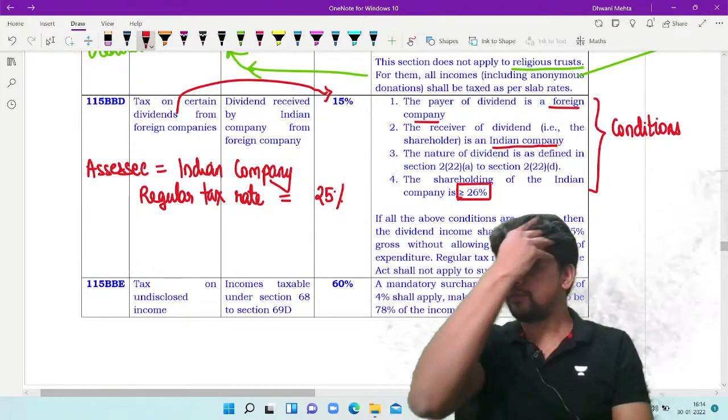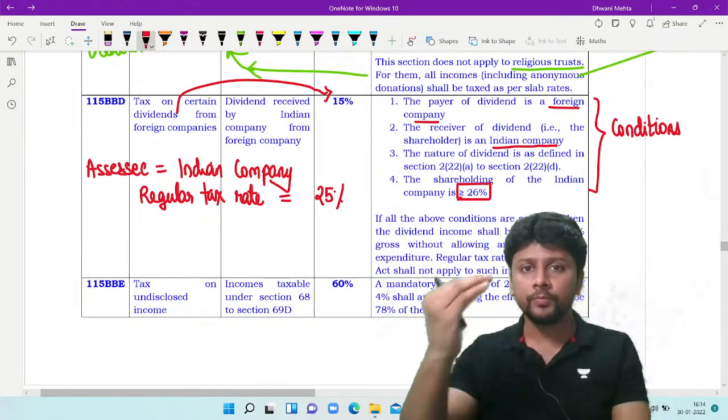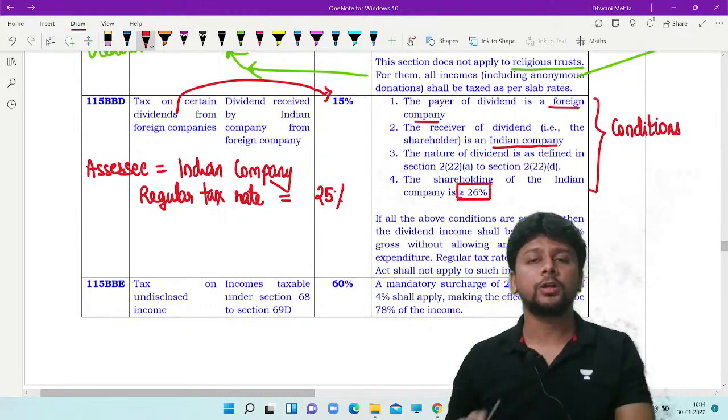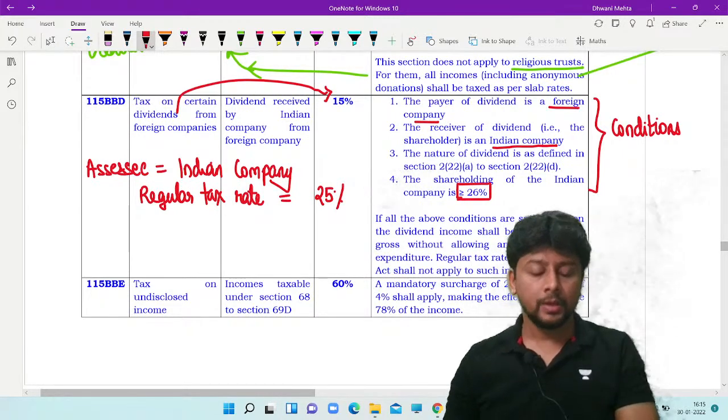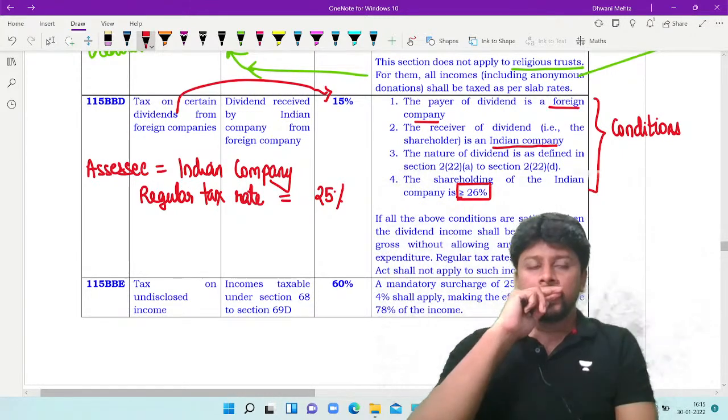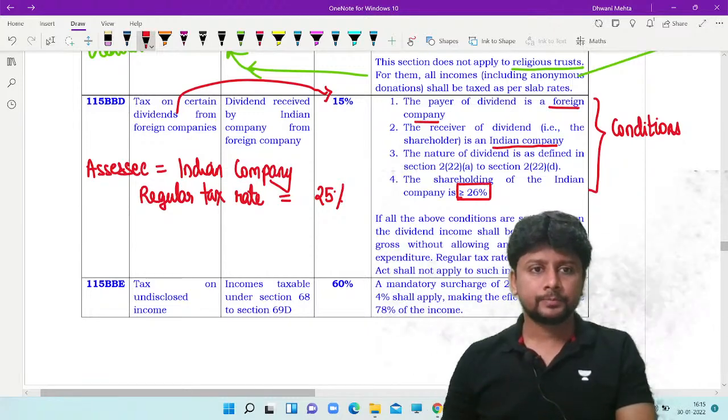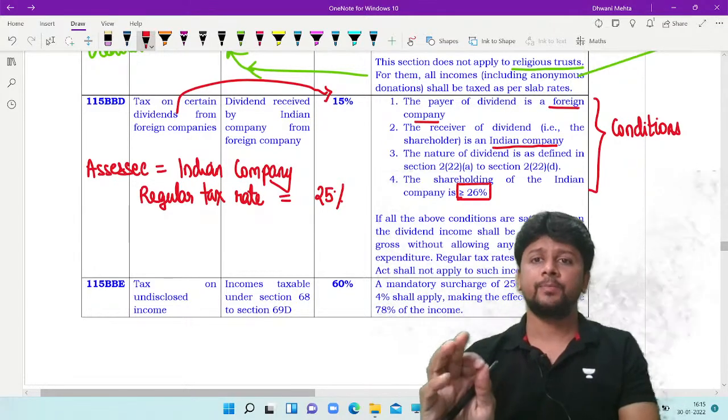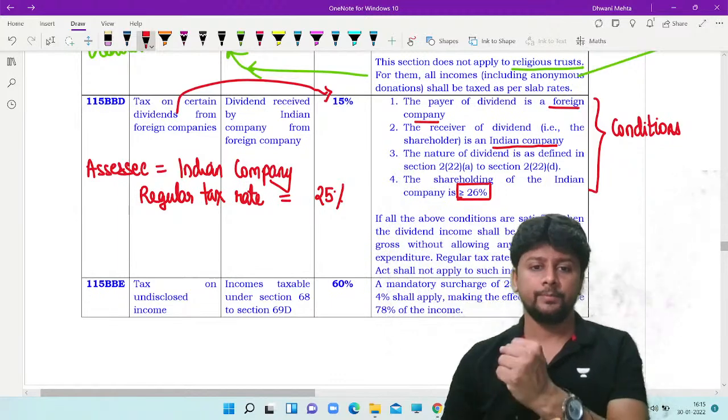So the rate of tax for this dividend income will be 15% and not the normal rate of 25%. 115BBD is specifically applicable in this situation only.